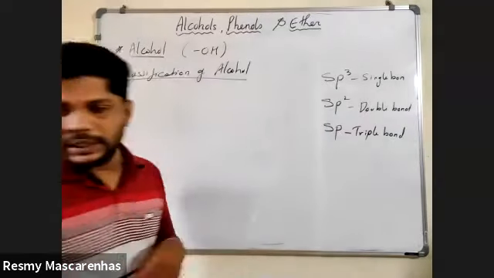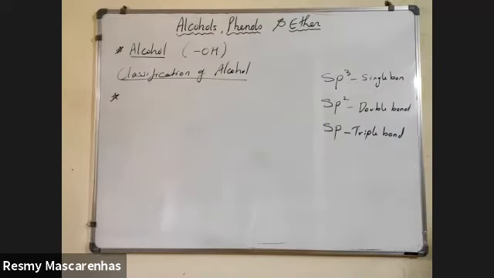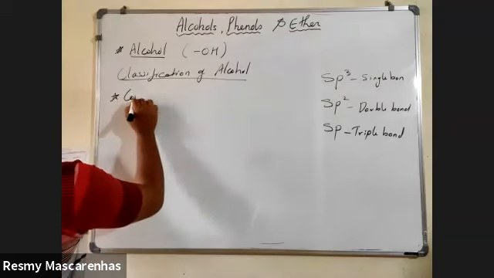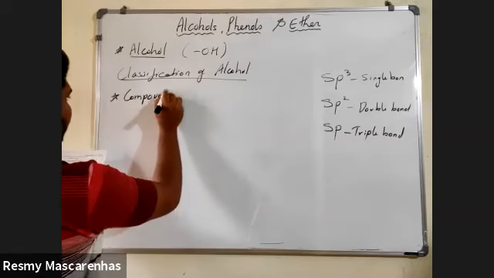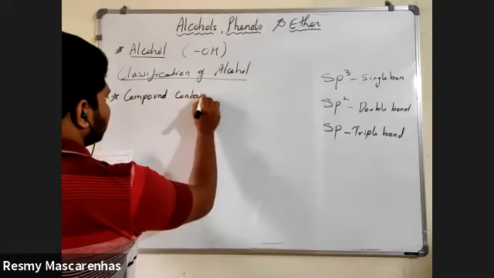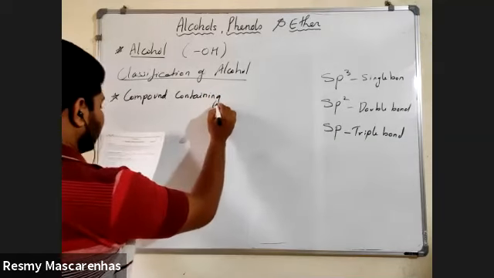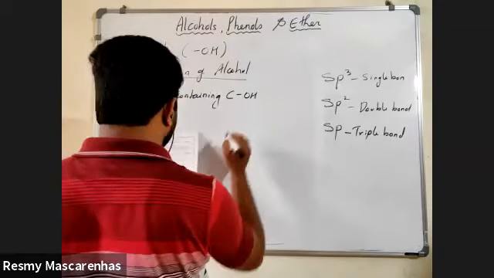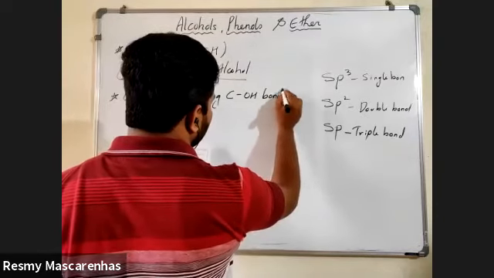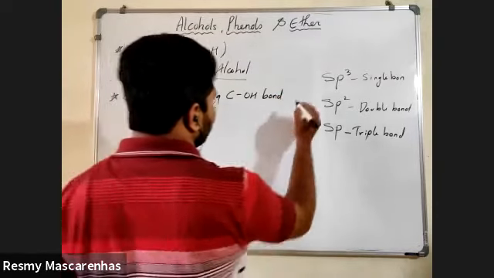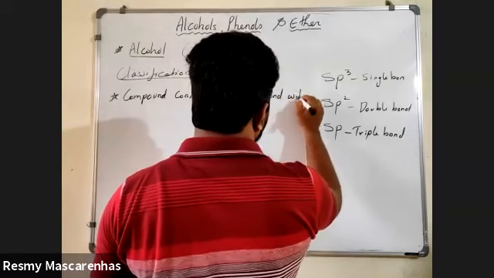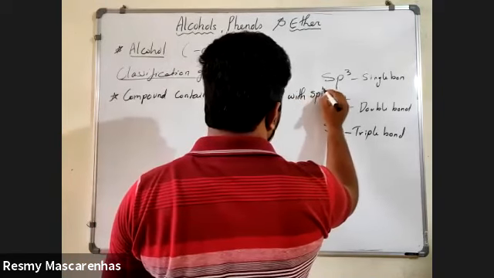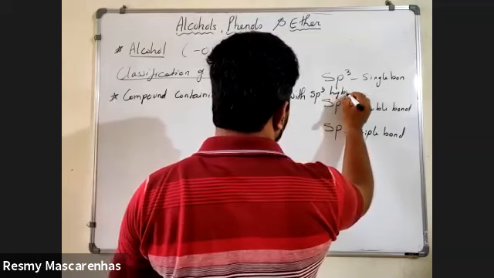So first we will see the classification of alcohol with respect to sp3 hybridization, that is, compounds containing a C-OH bond with sp3 hybridization.